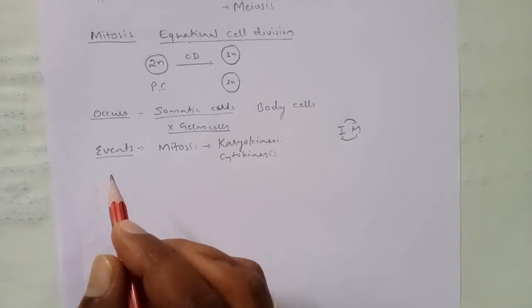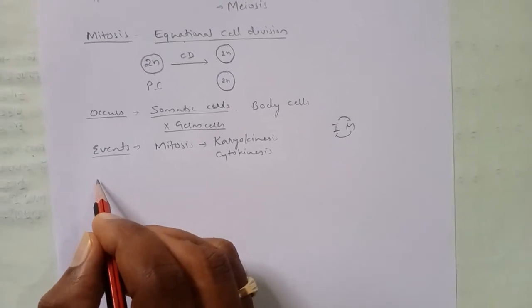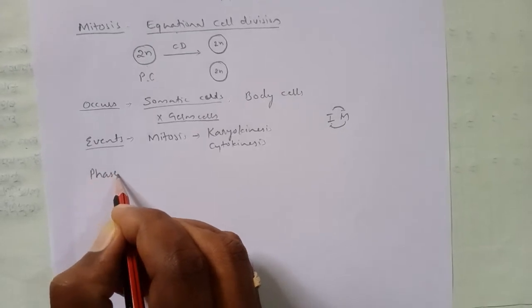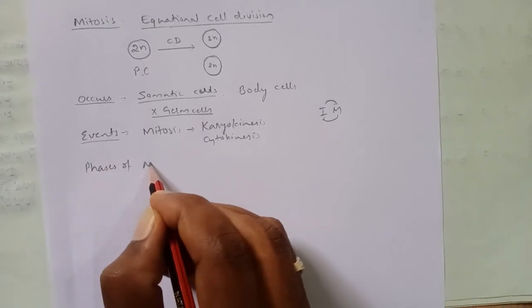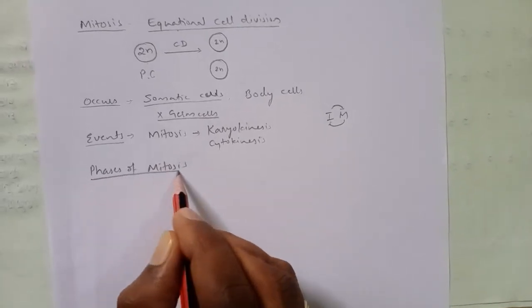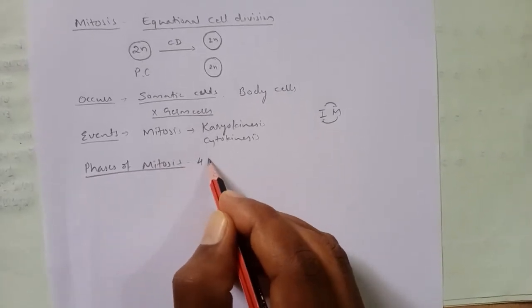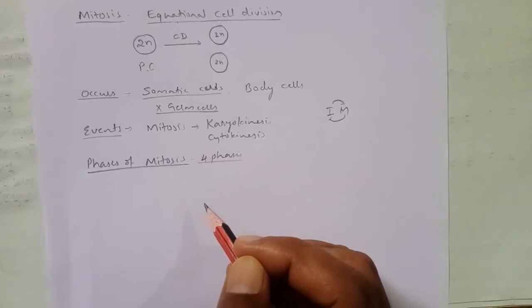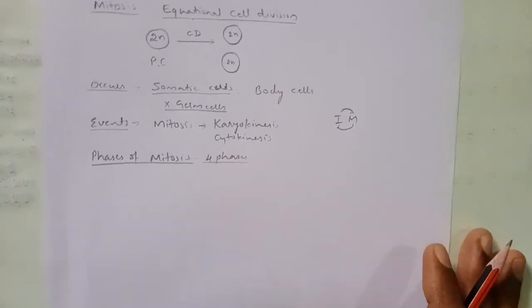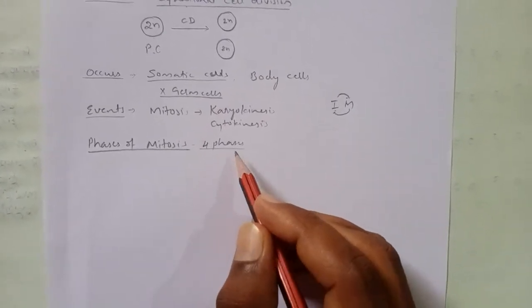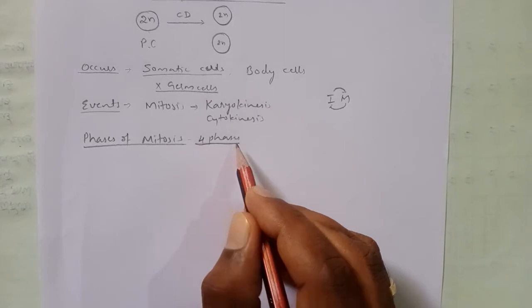Next, the main phases of mitosis. There are four phases which are said to be key phases. For our study purpose we can divide into more phases, but the main four key phases we should study.